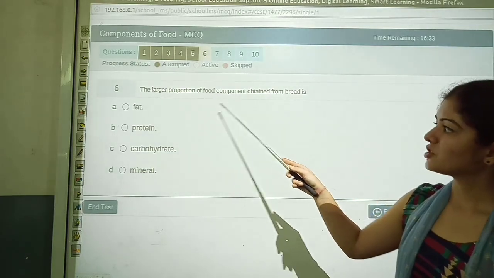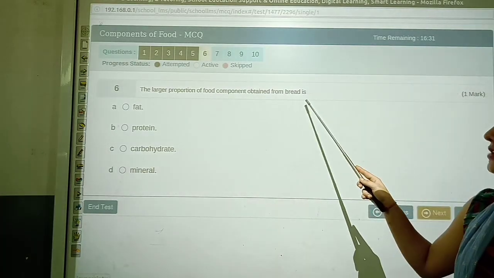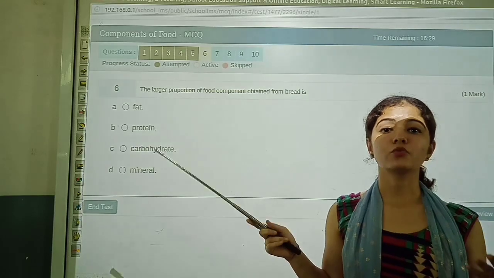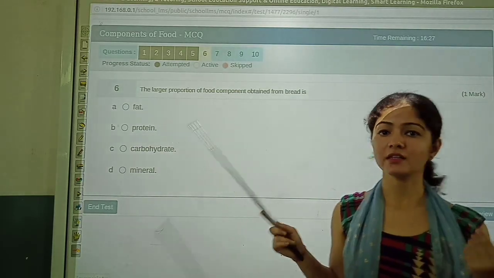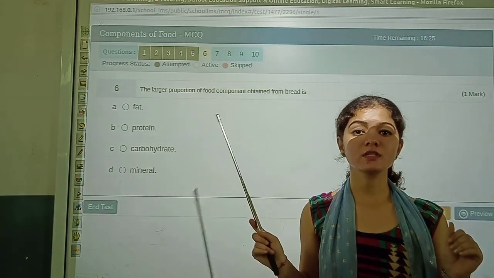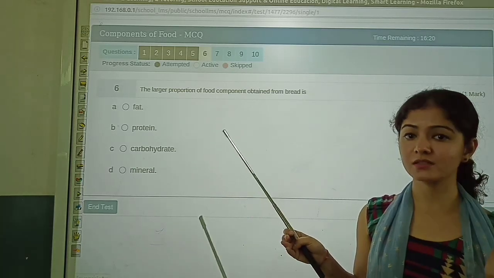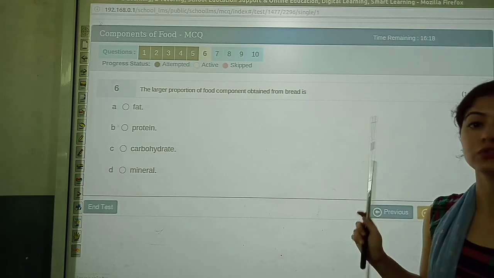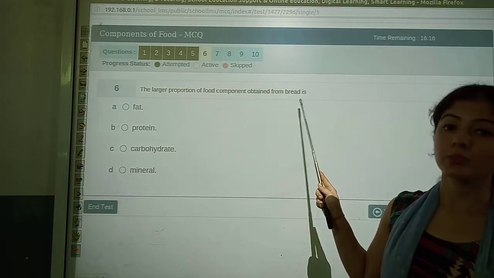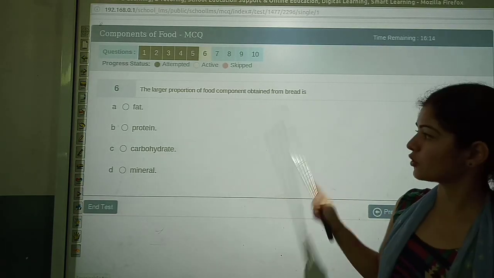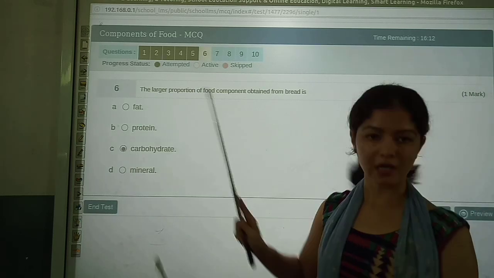Sixth one, the larger proportion of food component obtained from bread. From bread, what type of nutrients do we get? There are a lot of types of nutrients, for example fats, carbohydrates, vitamins, minerals, proteins. So these are the types of nutrients. Out of these, from bread, what do we get? From bread, we get carbohydrates.